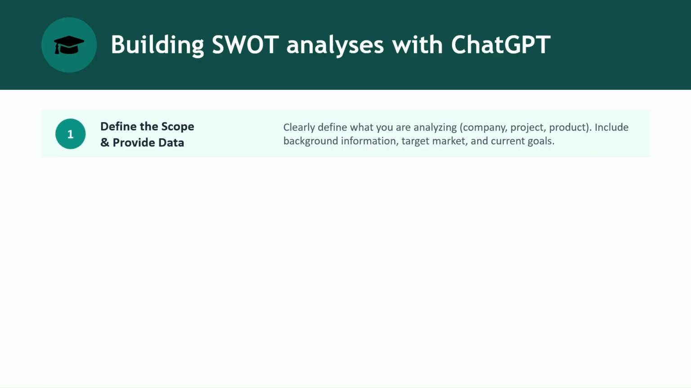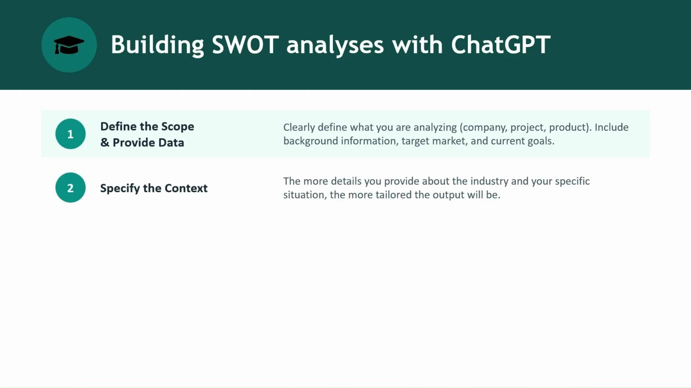Define the scope and provide data. Clearly define what you are analyzing: a company, project, product, or service. Include background information, if the information is not already public, target market, and current goals. Specify the context. The more details you provide about the industry and your specific situation, the more tailored the output will be. Once again, if the information is very public, definitely you don't need to do this.